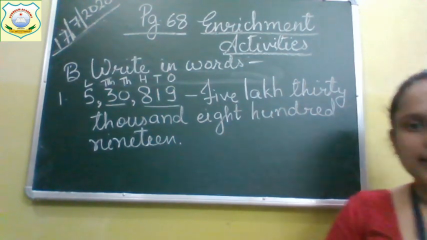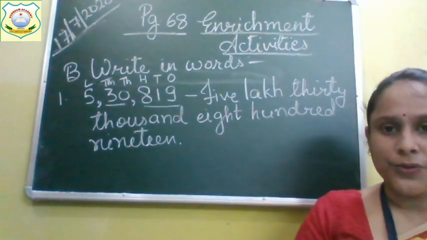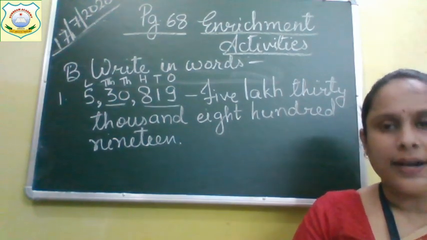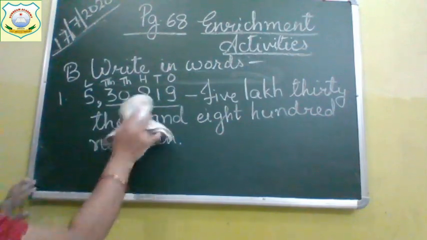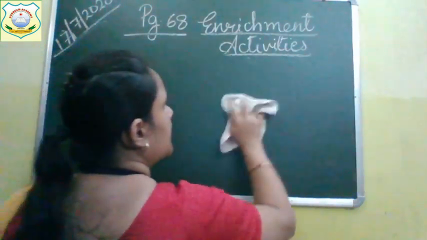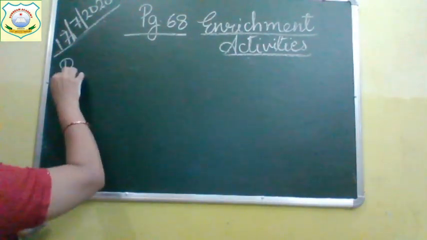Now let's see the second question. The number given to you is 75,158. Let's see how to write it. Question number B, second question.